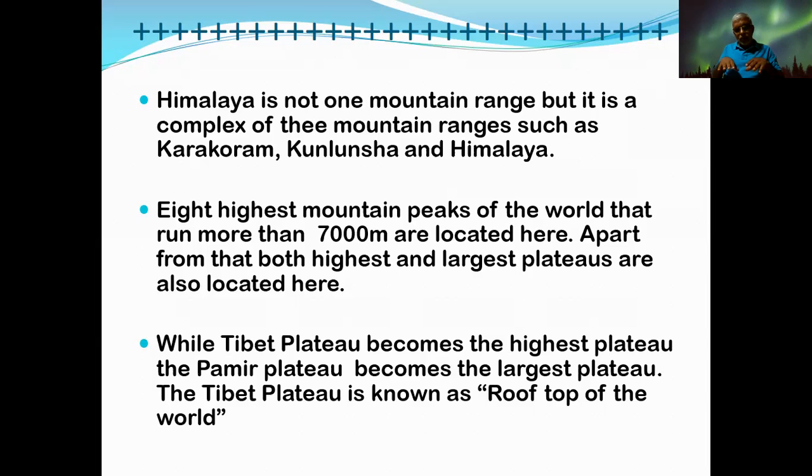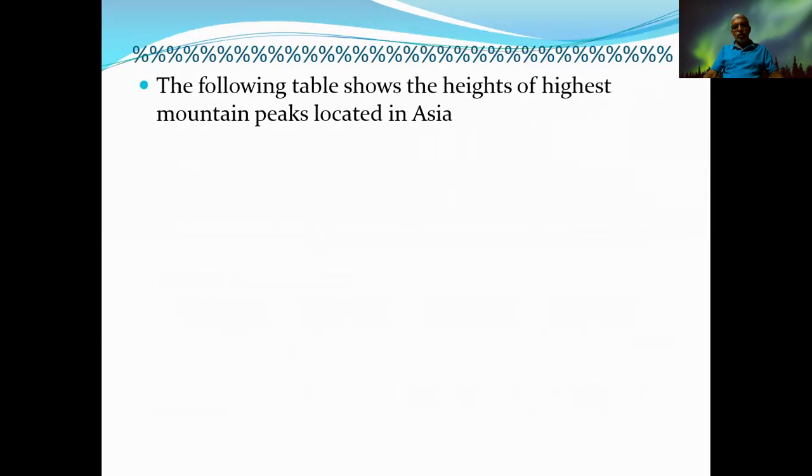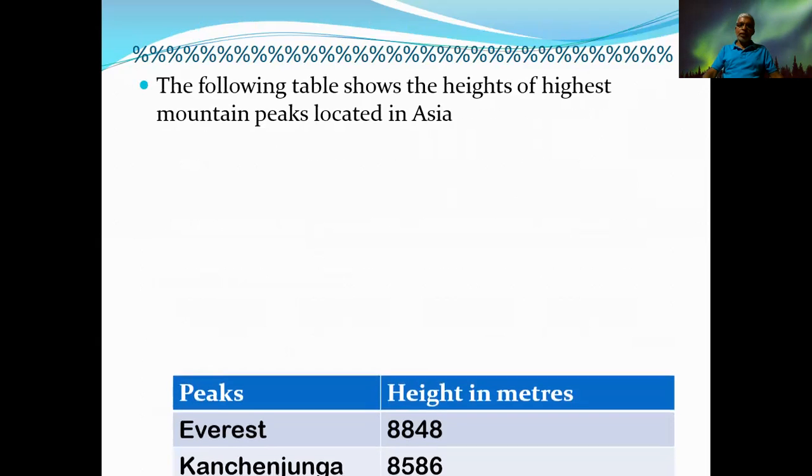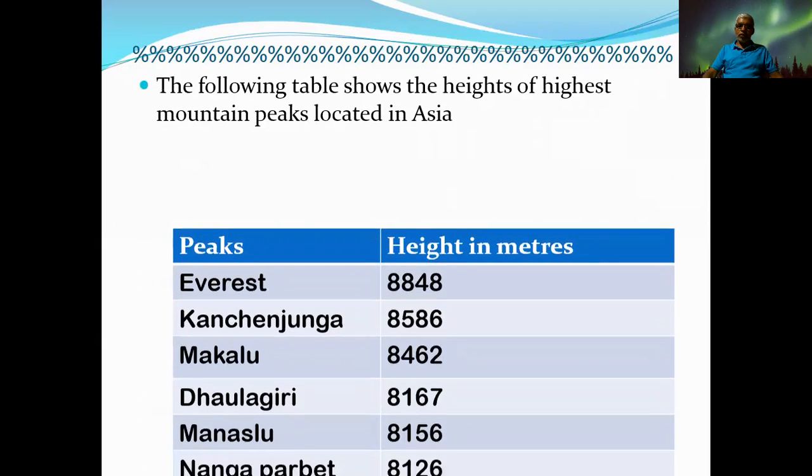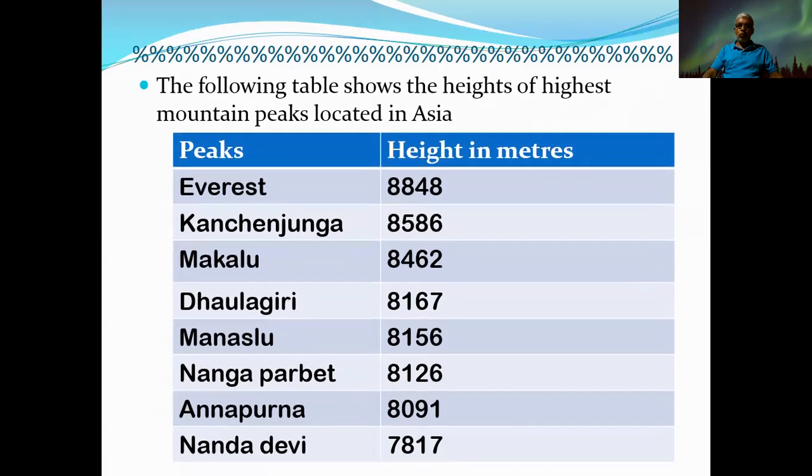The other is the Pamir plateau. It is somewhat lower than that one, and it is the largest one. It's a flat land, the largest one. Therefore, both are located in the Asian region. Next, the following table shows the highest height of the highest mountain peaks located in Asia. It is mentioned in your textbook also, therefore looking at the textbook, you can get that idea.